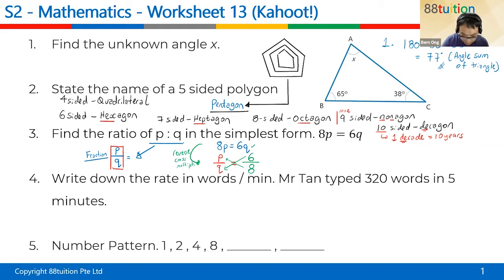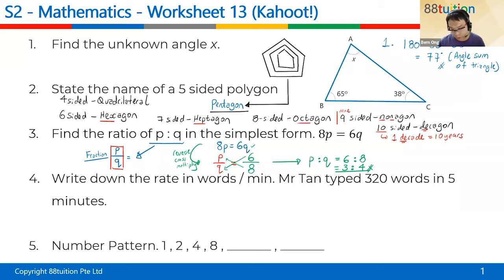Why do I want to do this step? Because the question is asking for what p is to q is. So p is to q is equal to p over q, the same. You write it as 6 is to 8. If you reduce to the lowest term, it's just 3 is to 4. And that's your answer. Answer is 3 is to 4.